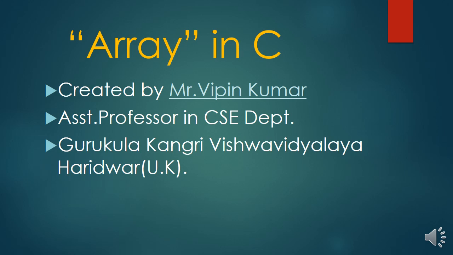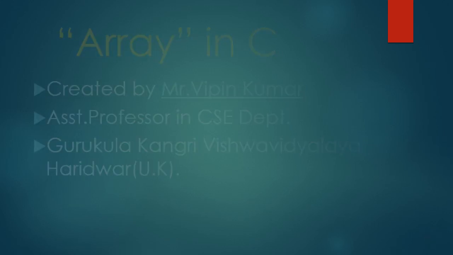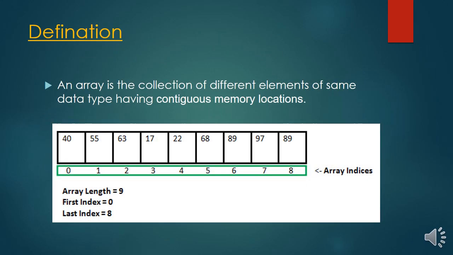In this PPT, we will discuss array in C. So let's see. The definition of array: an array is the collection of different elements of the same data type having continuous memory location. So array is a collection of elements. If we see in this picture, this is a type of array.